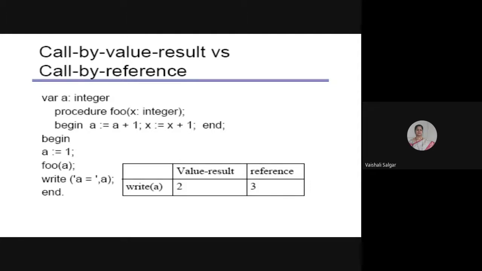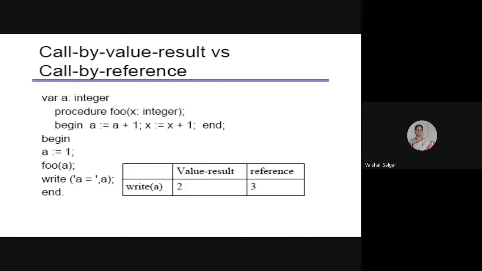Now my a will be incremented, that is 1 plus 1, which will be 2, and x is also going to have a value 1 over here, right? So 1 will be again incremented. So when I'm saying call by value result, the value for a will be 2. Is that clear? Because in Pascal, call by value result.